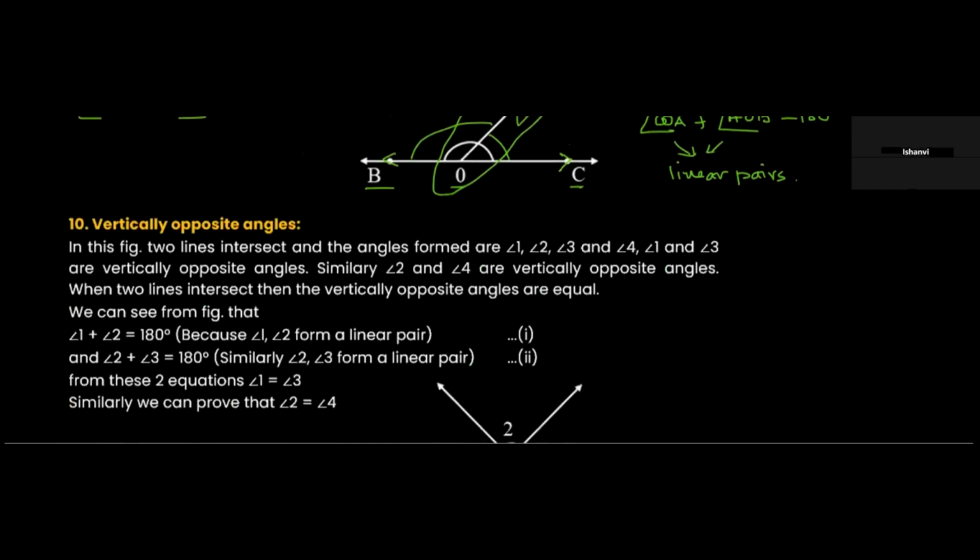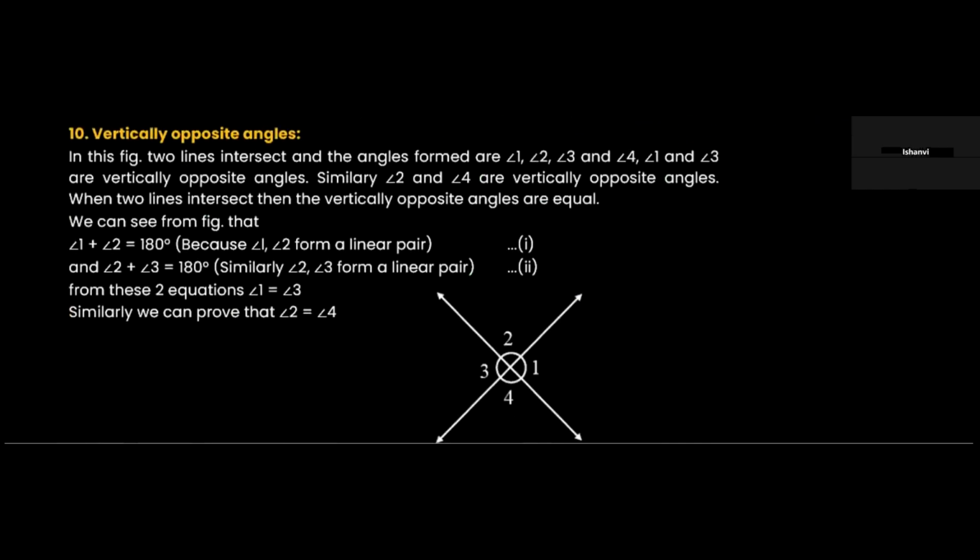Now, what are vertically opposite angles? If we have two lines which are crisscrossing each other, this side and this side will be equal. So angle 1 will be equal to angle 3. At the same time, angle 2 will be equal to angle 4, because these are known as vertically opposite angles.